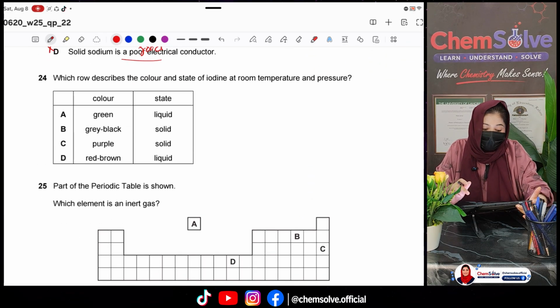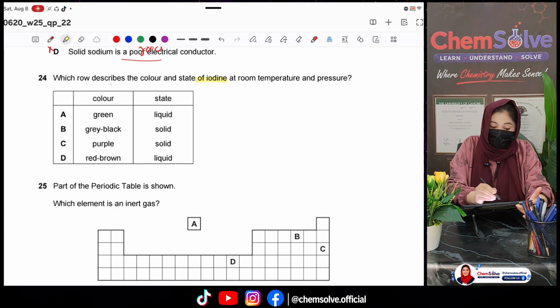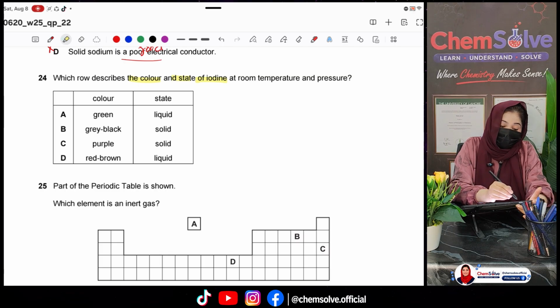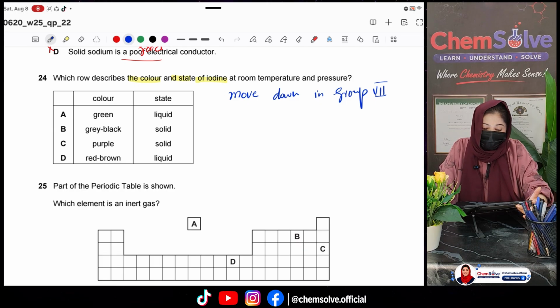Question number 24. Which row describes the color and the state of iodine at room temperature and pressure? Okay. So we know that as we move down in group 7, certain things happen, and what are these?